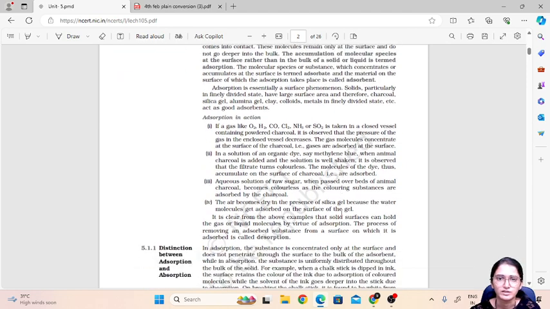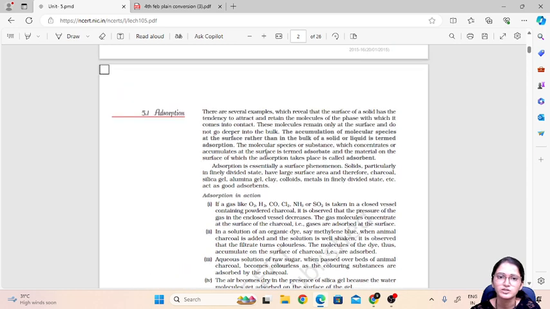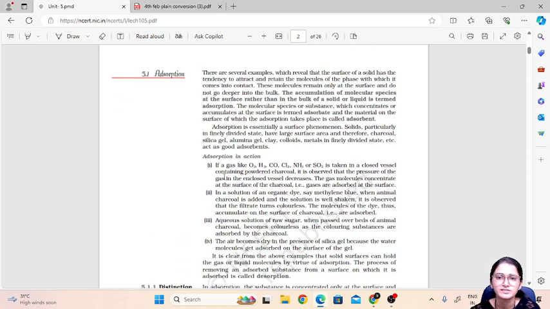So what is adsorption? We know about absorption, okay, but adsorption is very different from absorption. So we will try to understand what this adsorption is. The accumulation of the molecular species at the surface rather than in the bulk of the solid or liquid is termed as adsorption. Meaning if there is one substance to which the other species is attached or attracted, then that accumulation will take place only on the surface and not inside the substance or in the bulk of the substance.